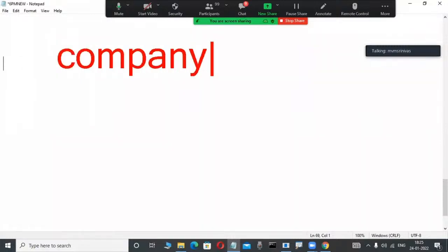Now concentrate here and observe. Maybe some people have an idea, some don't. For example, a real-time scenario. Suppose one company is there. Don't write it down. In this simple scenario, the company has two departments, for the purpose of example. One company has so many departments, but two for your understanding. IT is a department, and HR is also a department. For example, based on our knowledge, HR is a department.